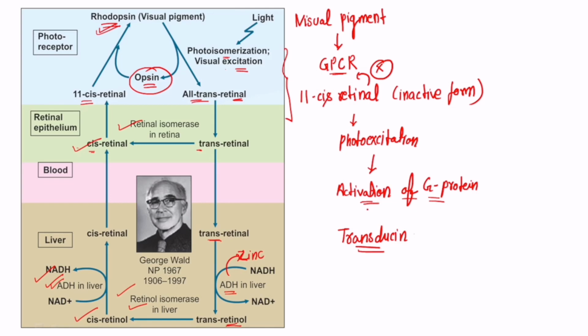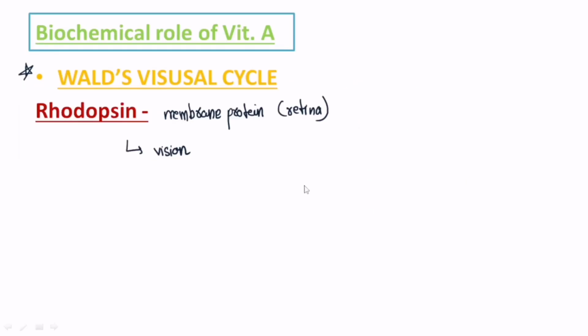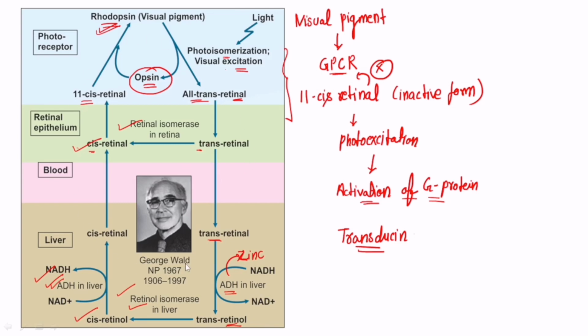So this was about the Wald's visual cycle. So Wald's visual cycle is nothing but, इसमें आपको rhodopsin pigment के बारे में पता होना चाहिए, and then ये पूरा complete जो cycle है, ये जो chart है, ये आपको अच्छे से याद होना चाहिए. This is like exact representation of the Wald's visual cycle, and this is much enough for you to know about the Wald's visual cycle. I hope that this cycle is clear to you.